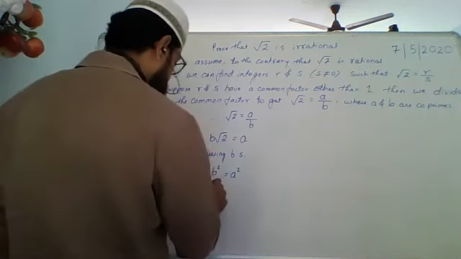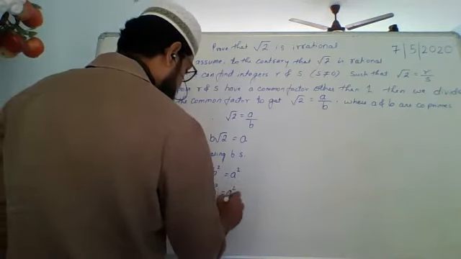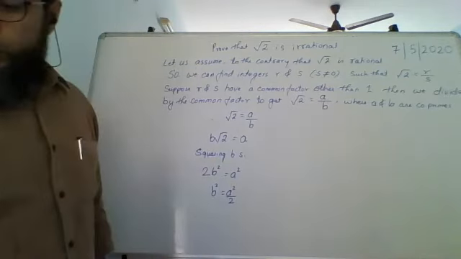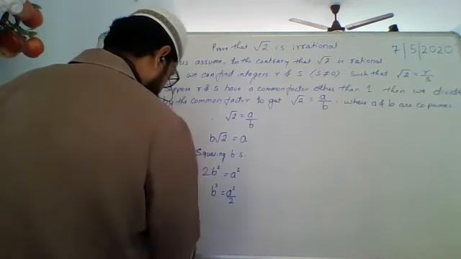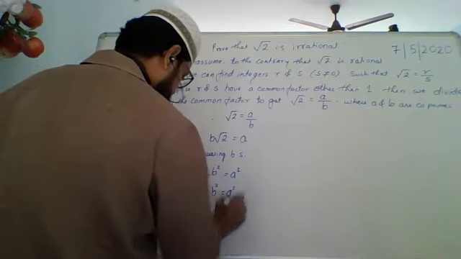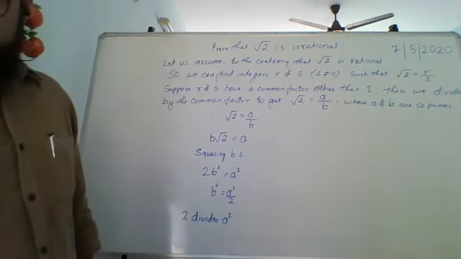That is, B square equals A square by 2. Therefore, 2 divides A square.